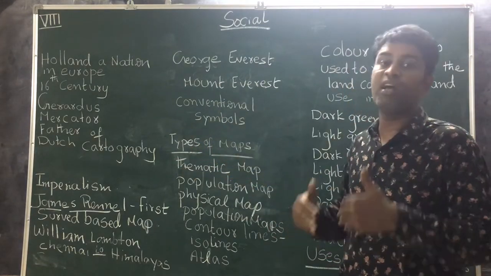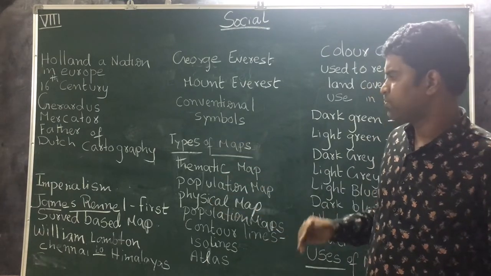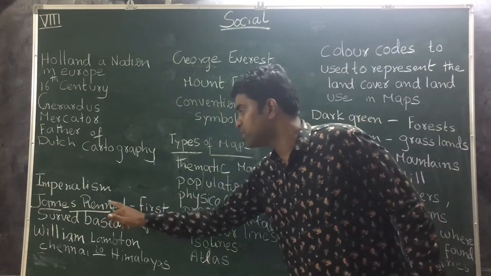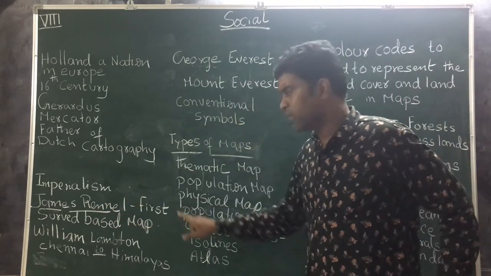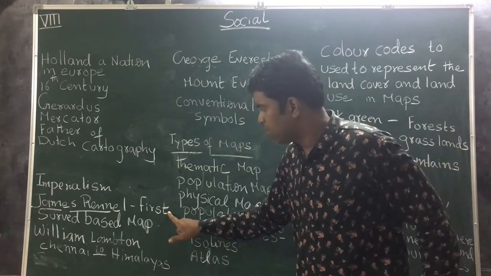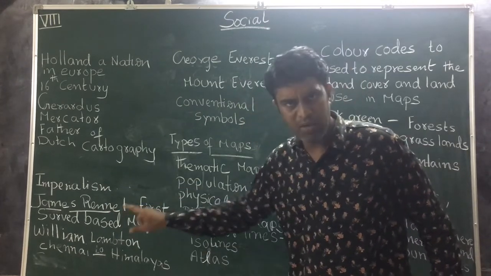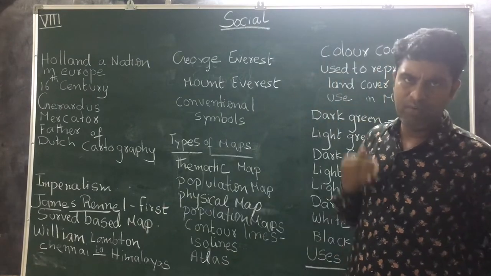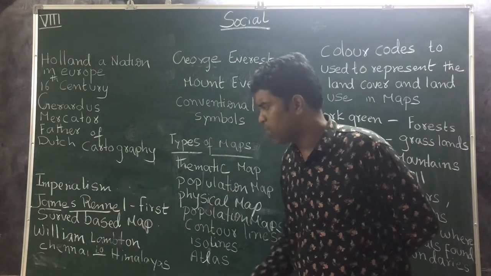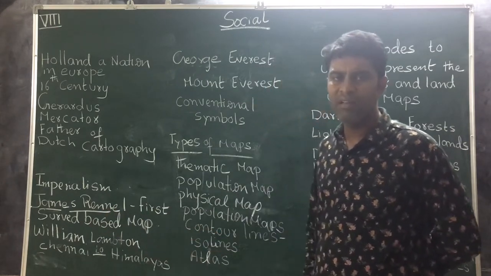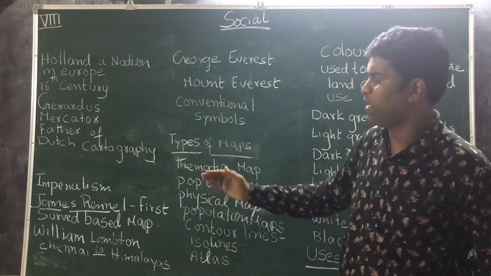When our country was under their rule, they also made several maps. First, we are going to talk about James Rennell. He was the first person who made survey-based maps in India. Next, we are going to talk about William Lambton. What did he do? He surveyed from Chennai to the Himalayas.